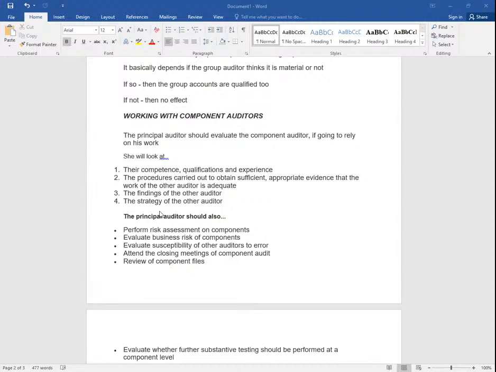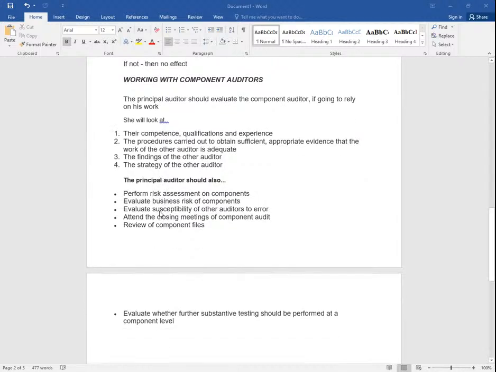So the principal auditor should also perform risk assessments on components, evaluate business risk of components, evaluate susceptibility of other auditors to errors. Very important, you can forget about everything, but the principal auditor must always attend closing meetings of component audit.